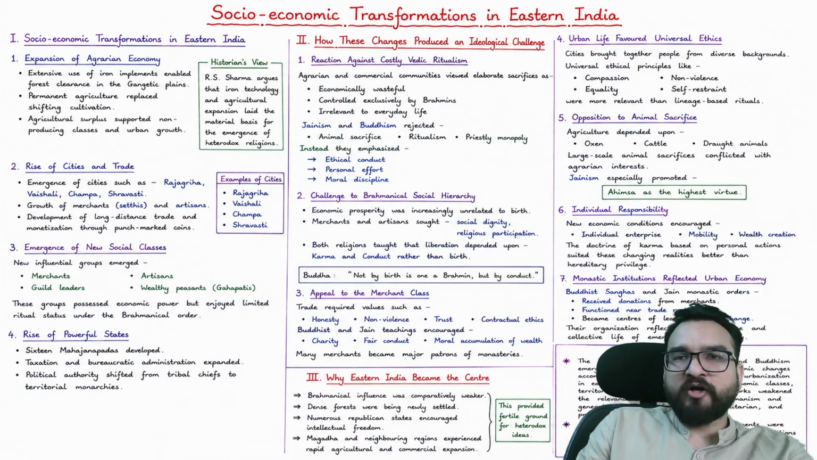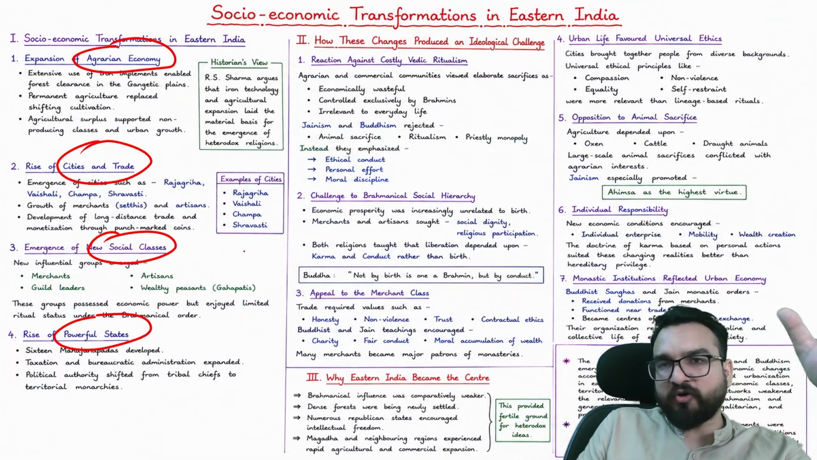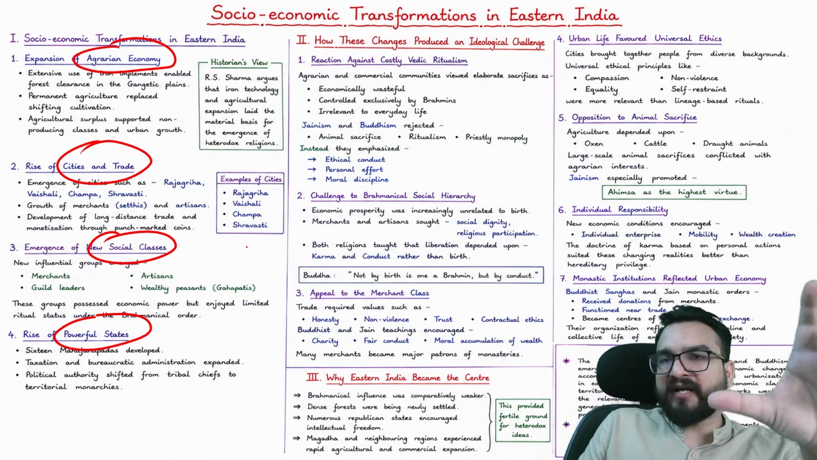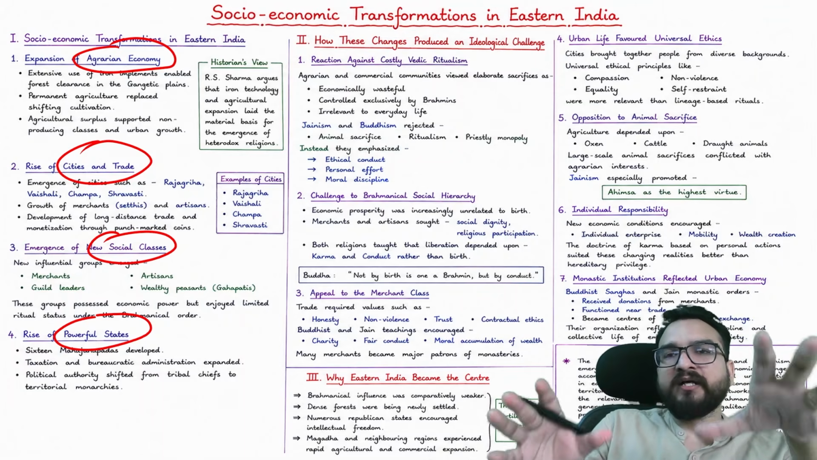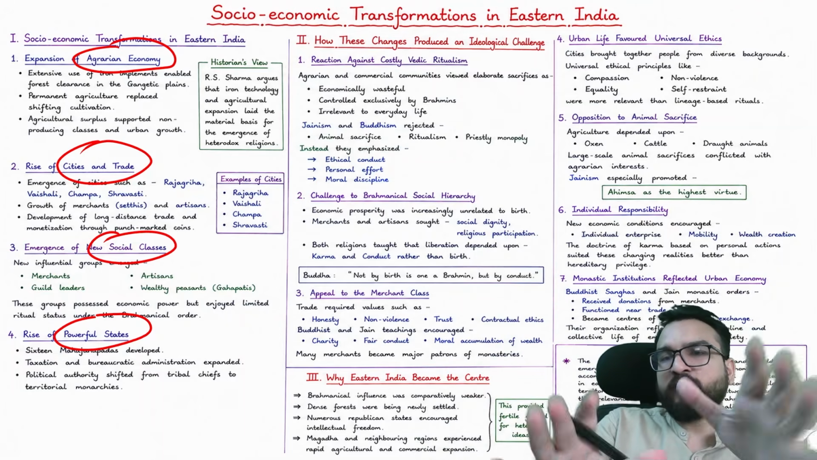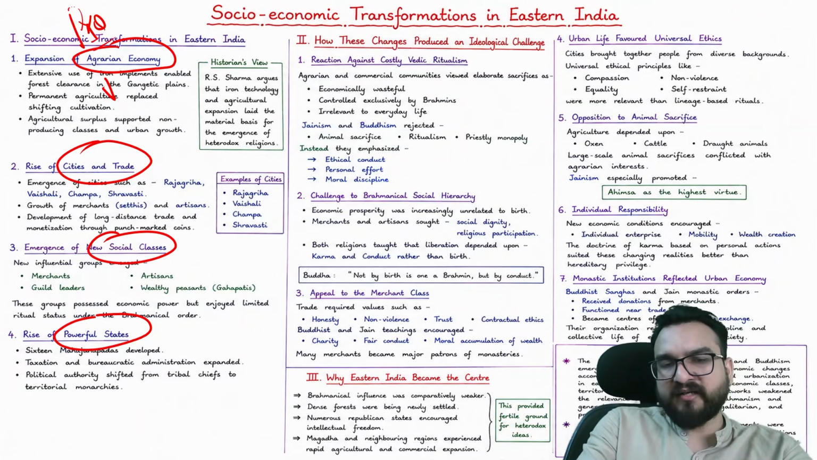Now, socio-economic transformation: I have already told you how Eastern India was changing socially and economically. Agrarian economy, the role of cities and trade, the emergence of new classes, the rise of powerful states, I have already told you, right? Just read this slide, and it will help you understand the points discussed in the socio-economic transformation. This is one broad slide, because PYQs have been asked from this part as well. Now you see some of the broad concepts, guys.